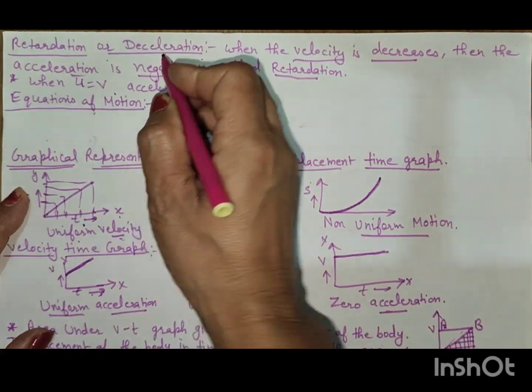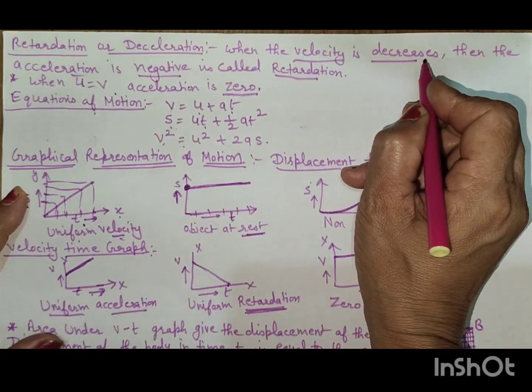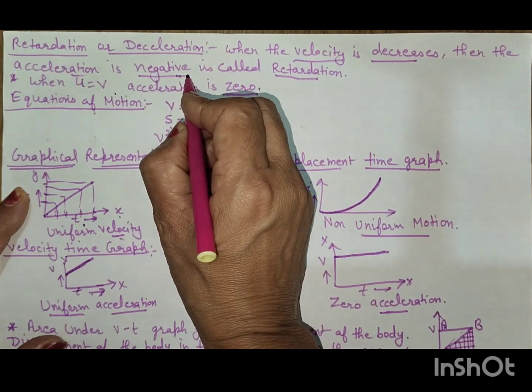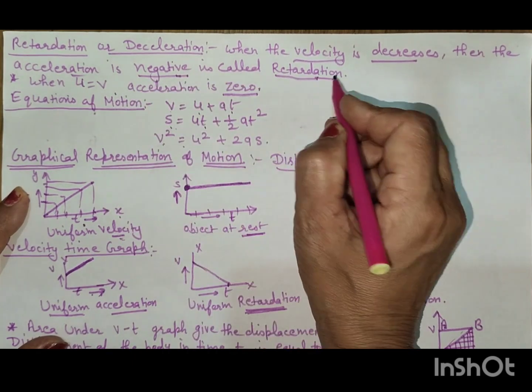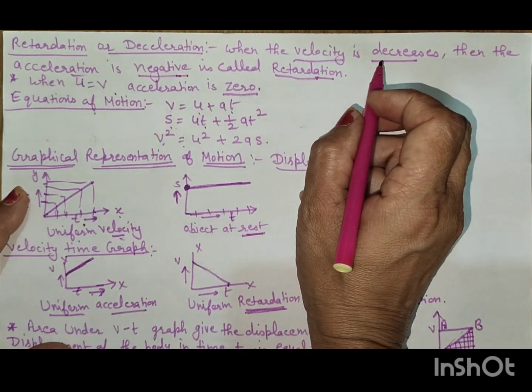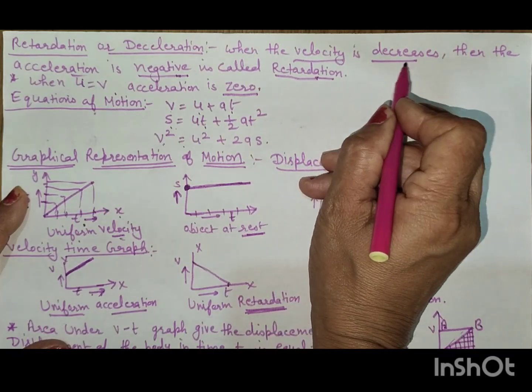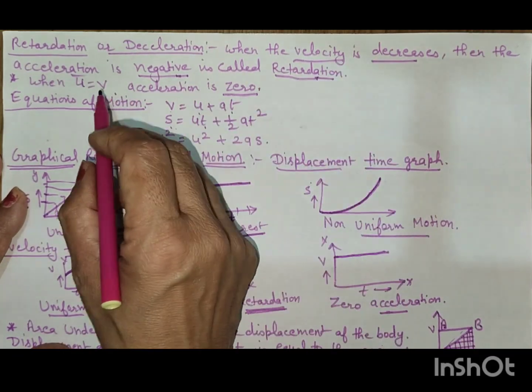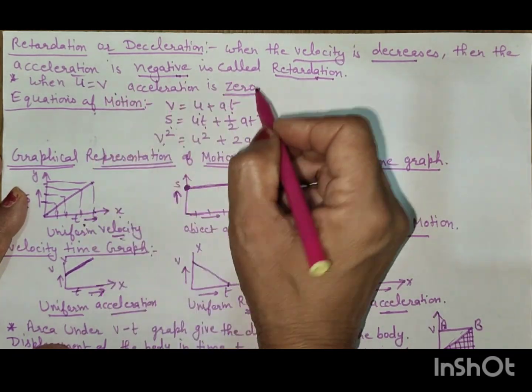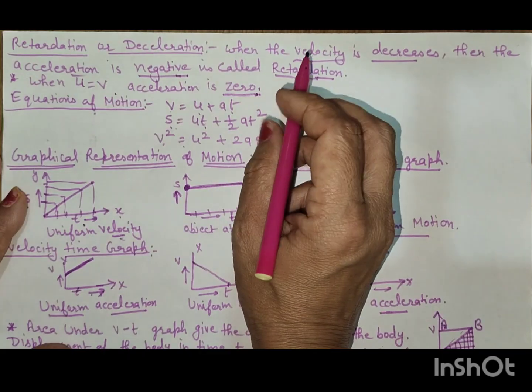Retardation or deceleration: when the velocity decreases, then the acceleration is negative, and this is called retardation or deceleration. When u is equal to v, then acceleration is 0.